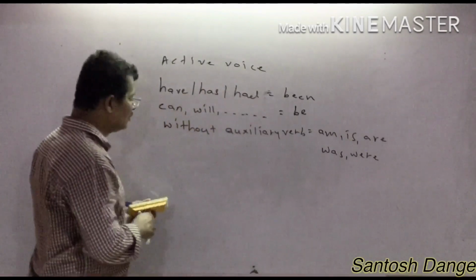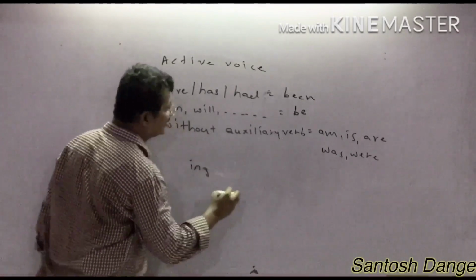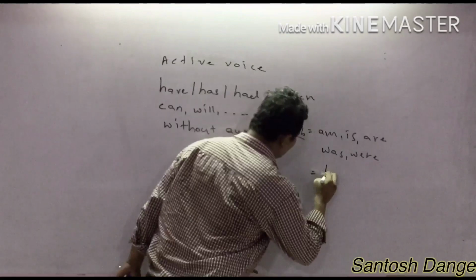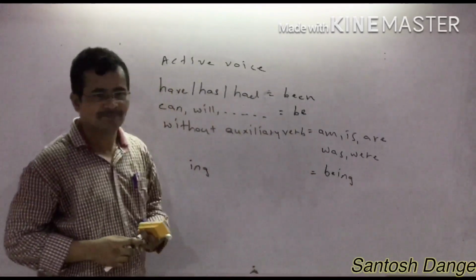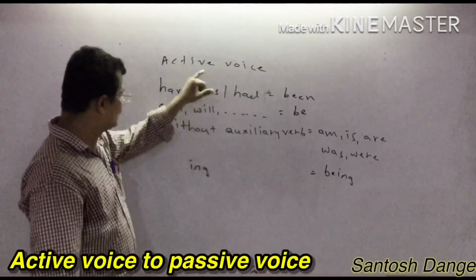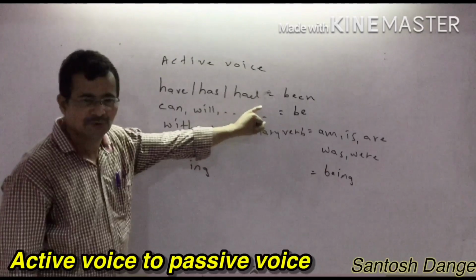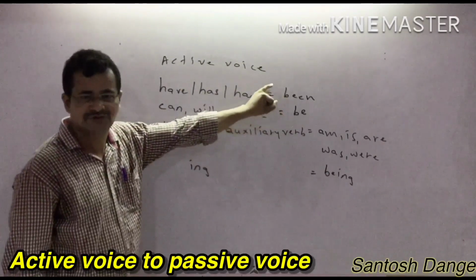Now suppose the given sentence is in ing form. If the given sentence is in ing form, you have to use being. What do you have to use in the sentence? Being. Now accordingly we have to find out what sentence it is. There are four types of active to passive. We are learning active voice to passive voice.